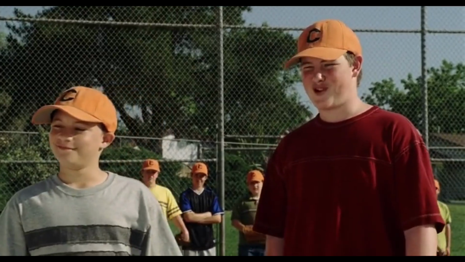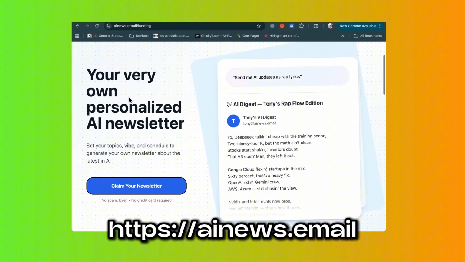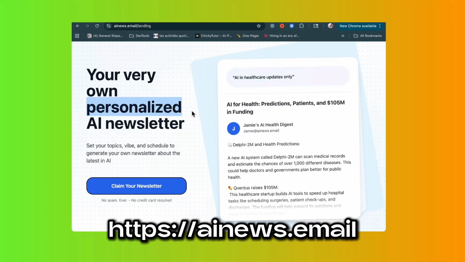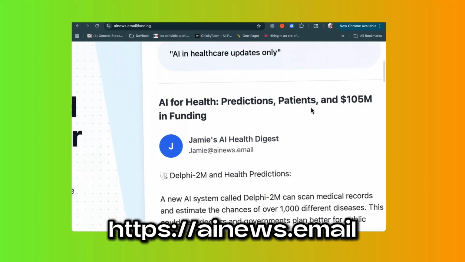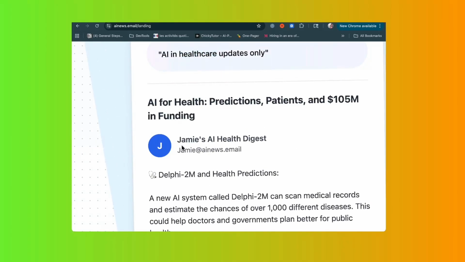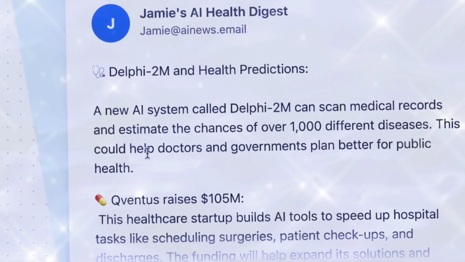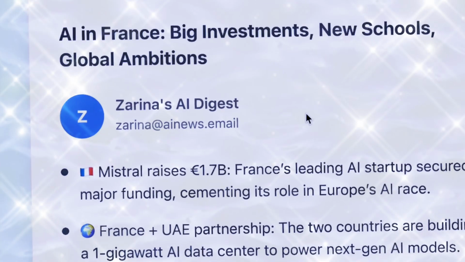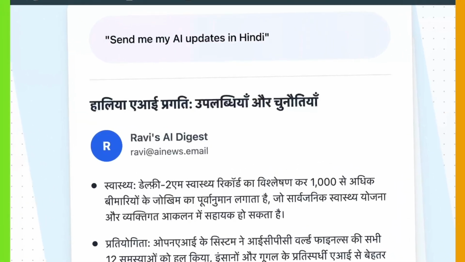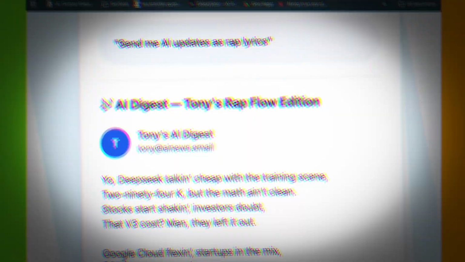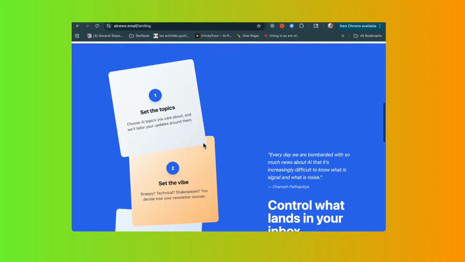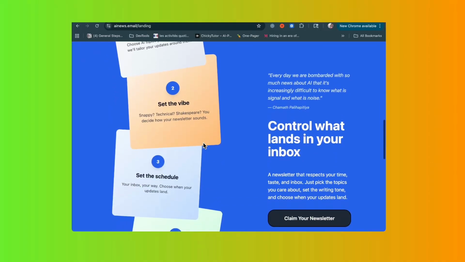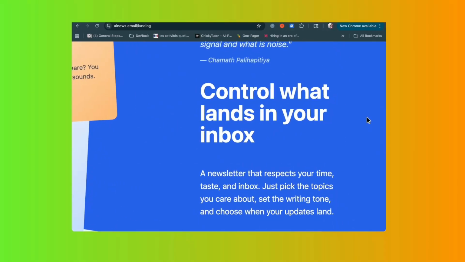Build your science projects. Yes, that's right. This is a personalized newsletter, which means you can fully customize it. Only want AI updates about healthcare? Done. Only want to hear about AI developments in your country? Sure. You can have your newsletter written in any language, any format, even as a rap lyric. After all, this is your newsletter, so you should have full control on what lands on your inbox.